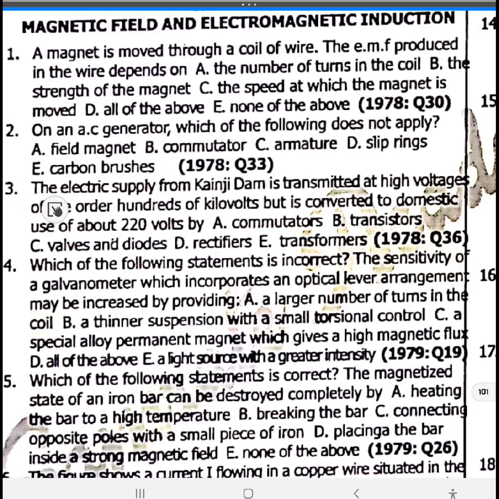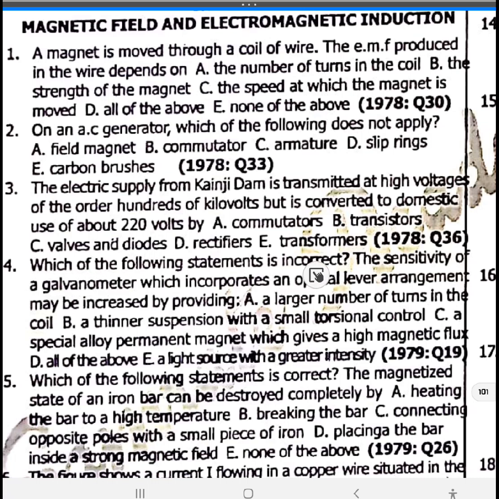3. The electrical supply from Kainji is transmitted at high voltage and low current. Keep that in mind. That's what they call high tension. Of the order of hundreds of kilowatts, but it is converted to domestic use of about 200 watts by option E, a transformer. Number 4, which of the following statements is incorrect?